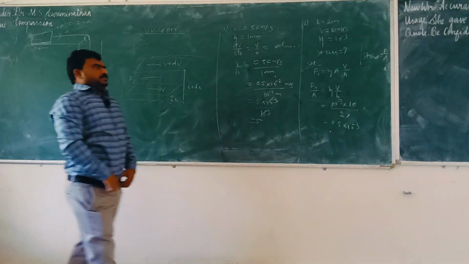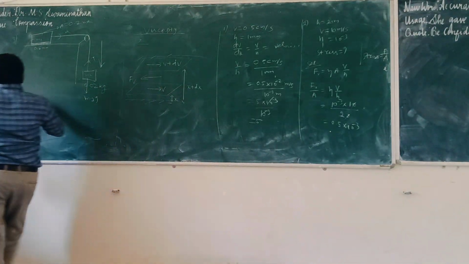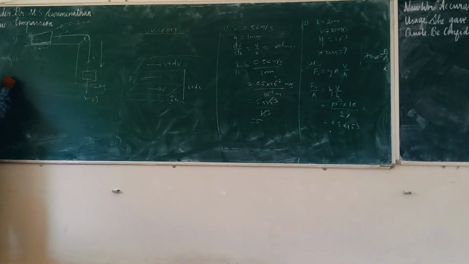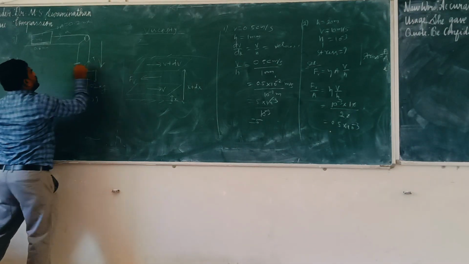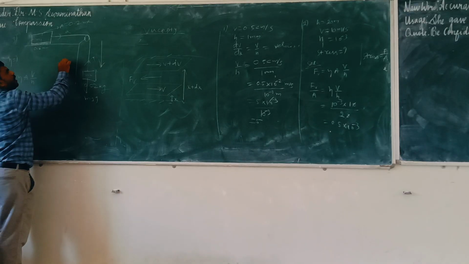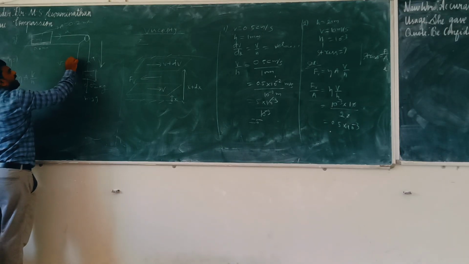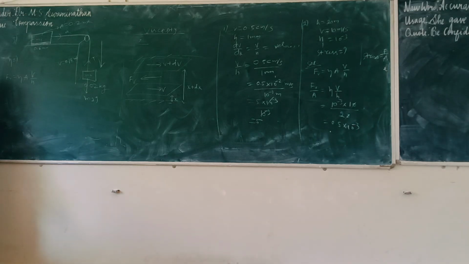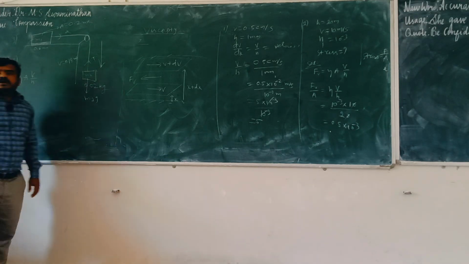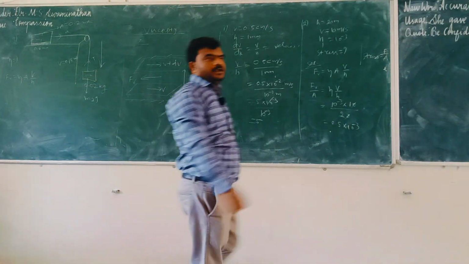What to do? What is the formula actually for eta? F is equal to eta A V by H, right? So H value given, A value given, V value also given actually. V is nothing but 0.18 meter per second. V value also given, but F value is not given. How will you find out eta?